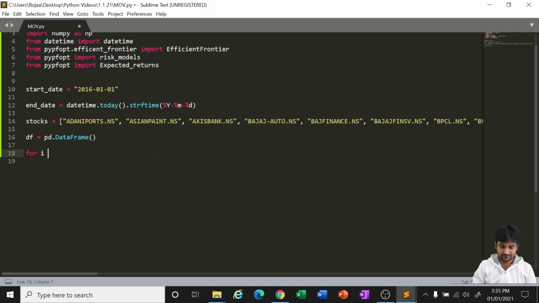Now downloading the data: for i in stocks.